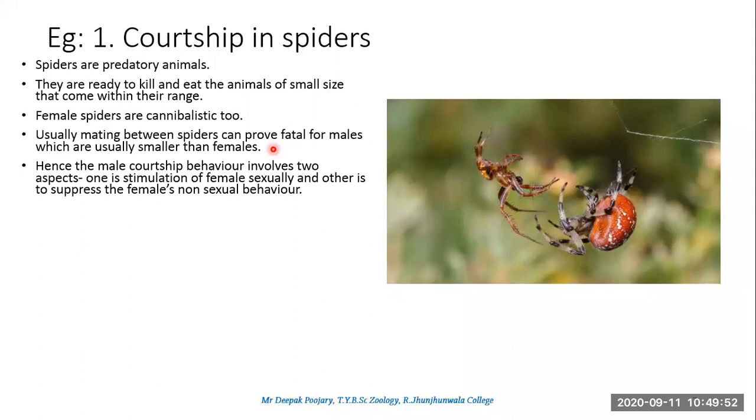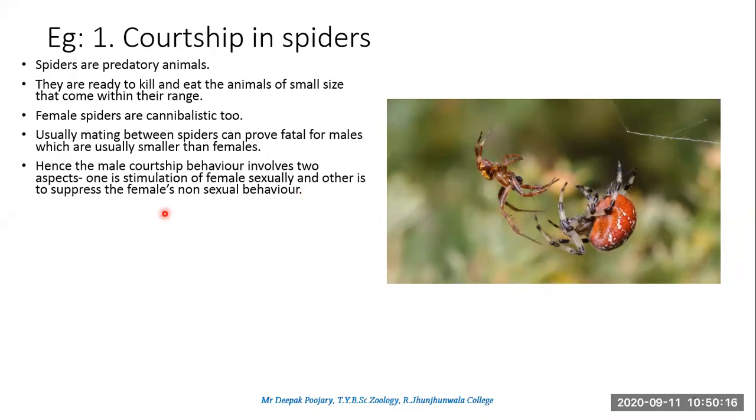Then the male courtship behavior involves two aspects. Achha, this spider's behavior: one is stimulation of the female sexually and the other is to suppress the female's non-sexual behavior. This is a very interesting aspect. Okay, the first part, stimulating the female sexually, means what? To persuade the female for mating.